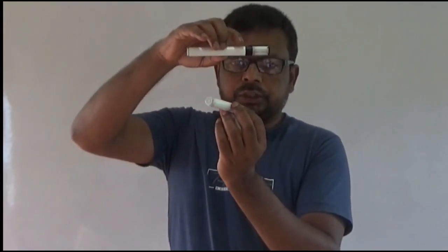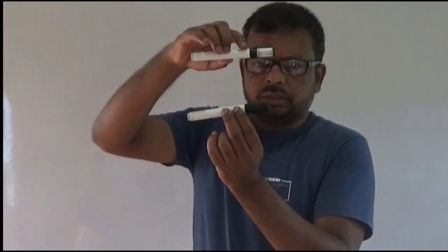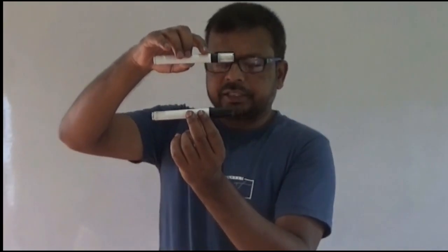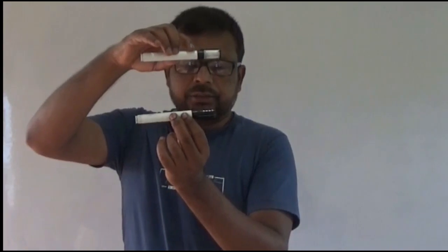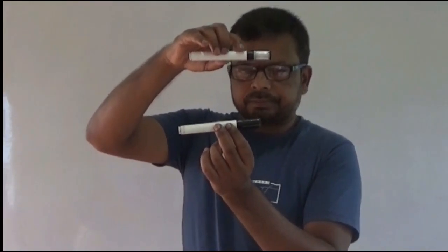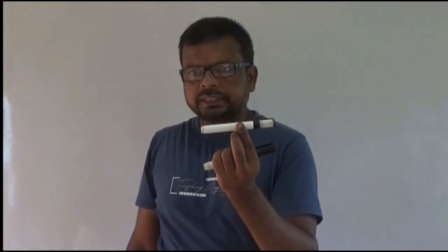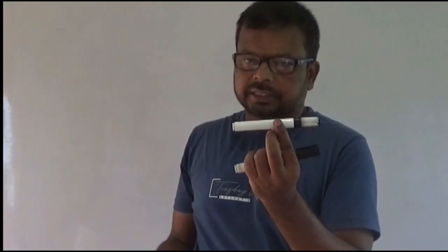Now if we stop the current, then the magnetic needle will regain its original position, that is, its north pole pointing towards the north. Now, Oersted reverses the current.